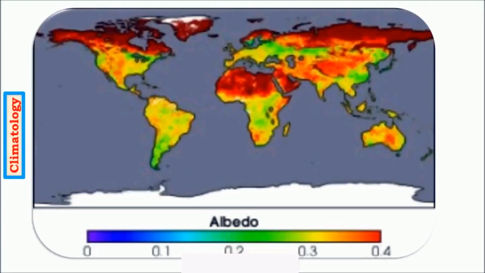If you look at the albedo map, we see that the greener regions are the ones which have less albedo, whereas the red regions are the ones which have greater albedo. The snow regions have very high albedo, followed by desert regions, and then we have deciduous forest regions which have a comparatively good amount of albedo, and then evergreen forest regions which have the least albedo.